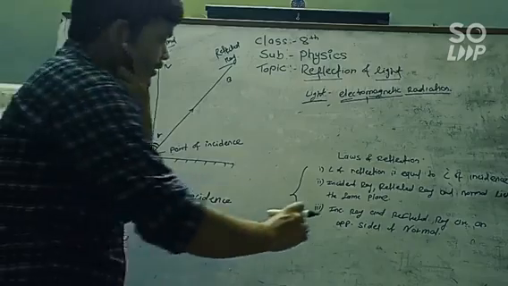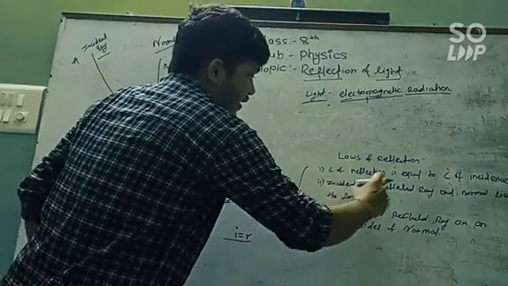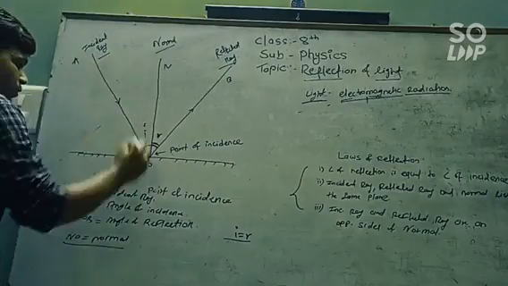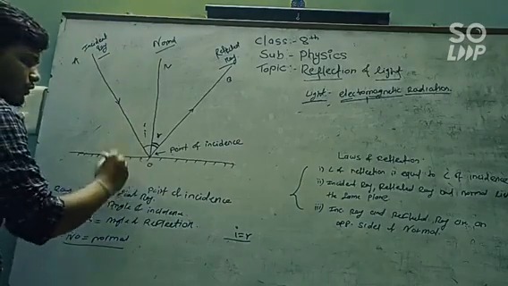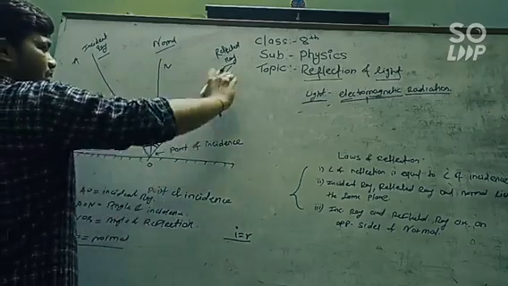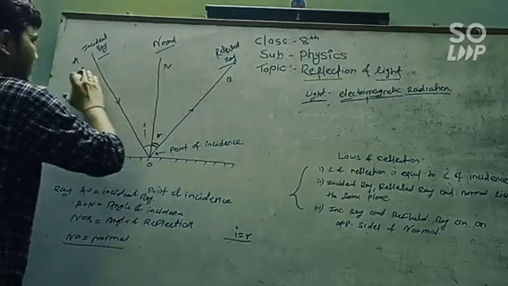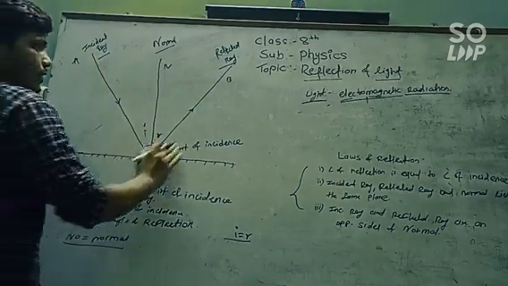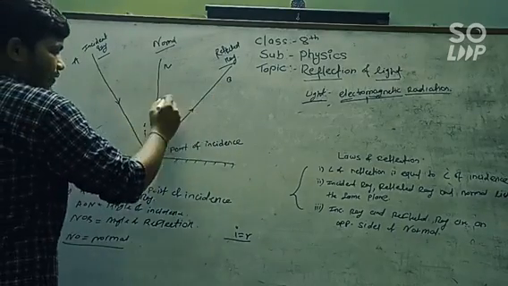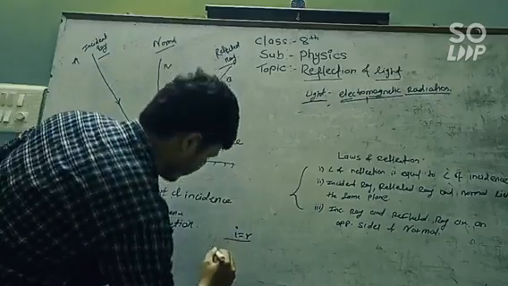Now let's move towards the second law, that is the incident ray, reflected ray and the normal lie in the same plane. AO is the incident ray. When it falls on a certain point, that's point O, the point of incidence, it gets reflected back, and OB is the reflected ray. AO is the incident ray, OB the reflected ray, and NO is the normal. This incident ray, reflected ray and the normal lie in the same plane.